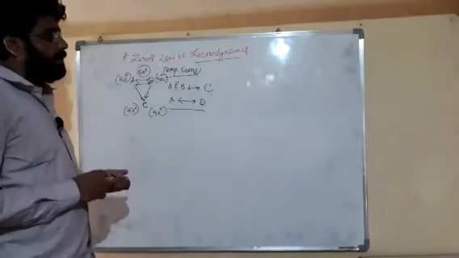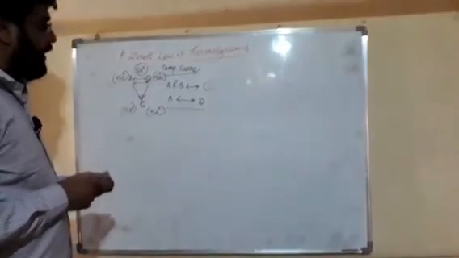Now friends, we will define the temperature scale.